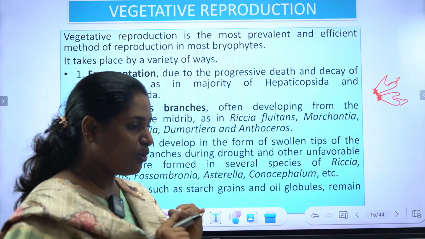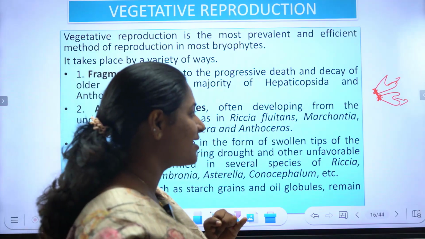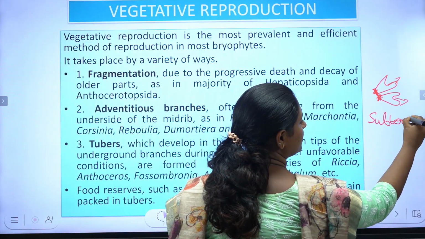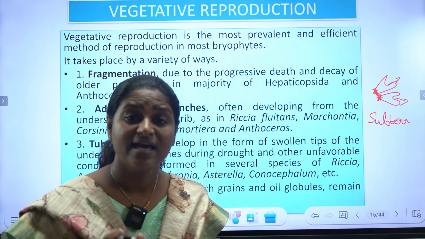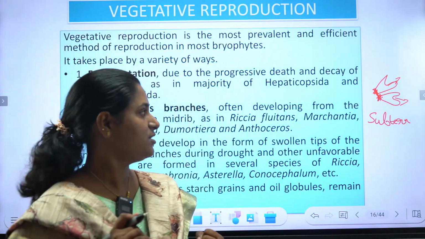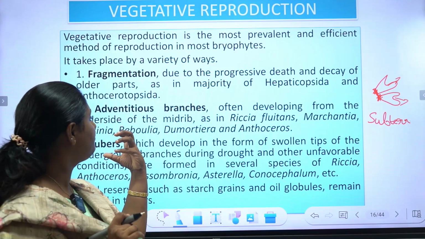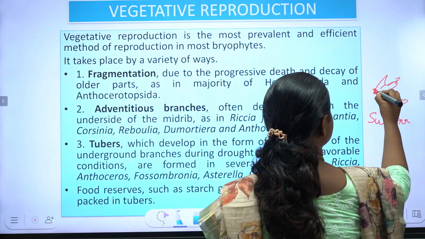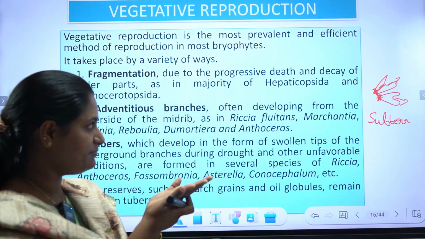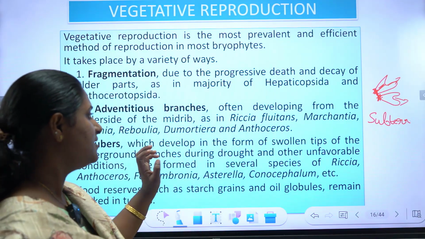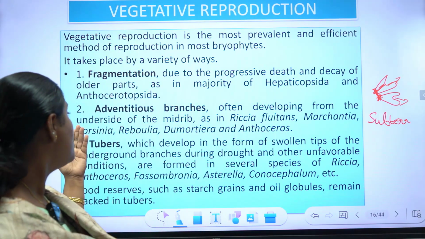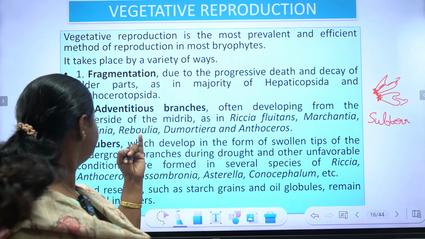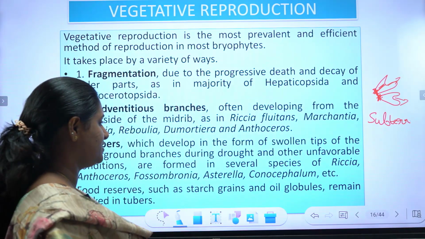Adventitious branches. So adventitious branches are subterranean. Subterranean means these are formed under the ground. So under the ground, adventitious branches often develop from the underside of the midrib, that is the lower side of the midrib. This is seen in Riccia fluitans, Marchantia, Targionia, Reboulia, Dumortiera and Anthoceros. And fragmentation, adventitious branch. Next is tubers.